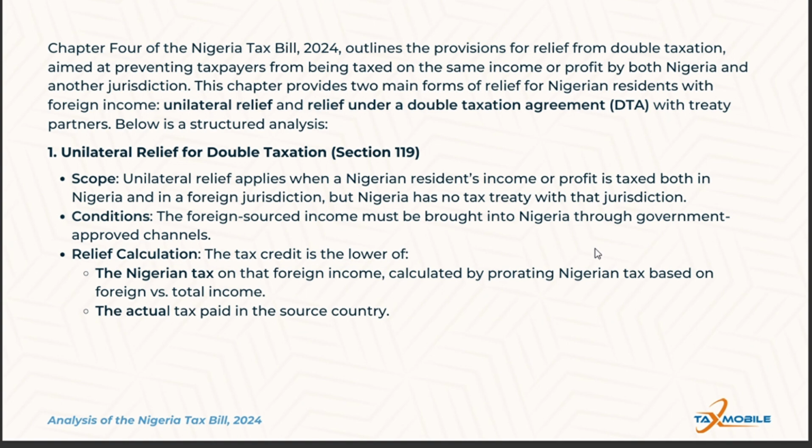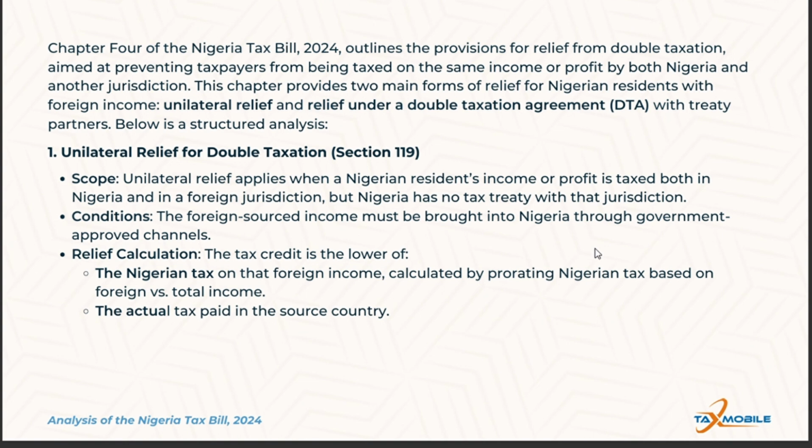responsibility. So we'll be looking at unilateral relief for double taxation, which is section 119, and the scope of the unilateral relief. This applies when a Nigerian resident earns income or profit that is subject to tax both in Nigeria and a foreign jurisdiction, and Nigeria does not have a tax treaty, a double tax treaty, with the jurisdiction where the foreign tax is paid.